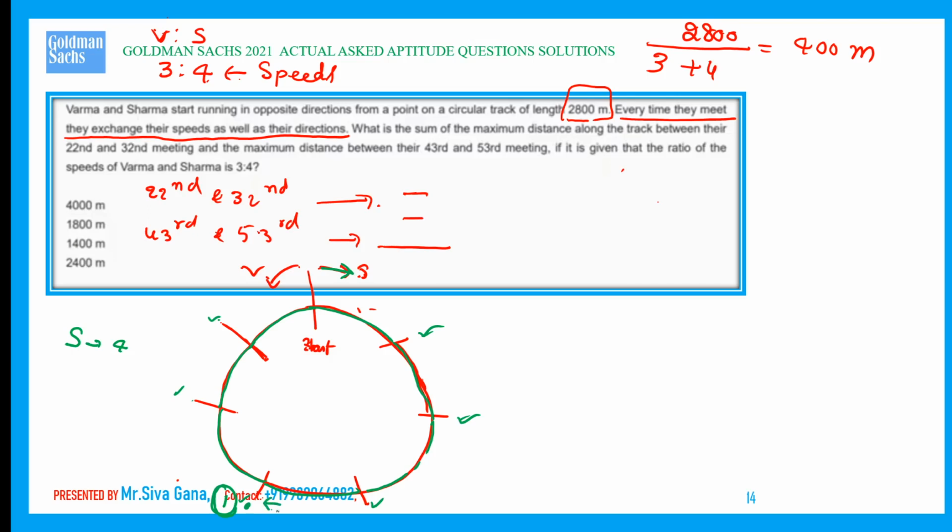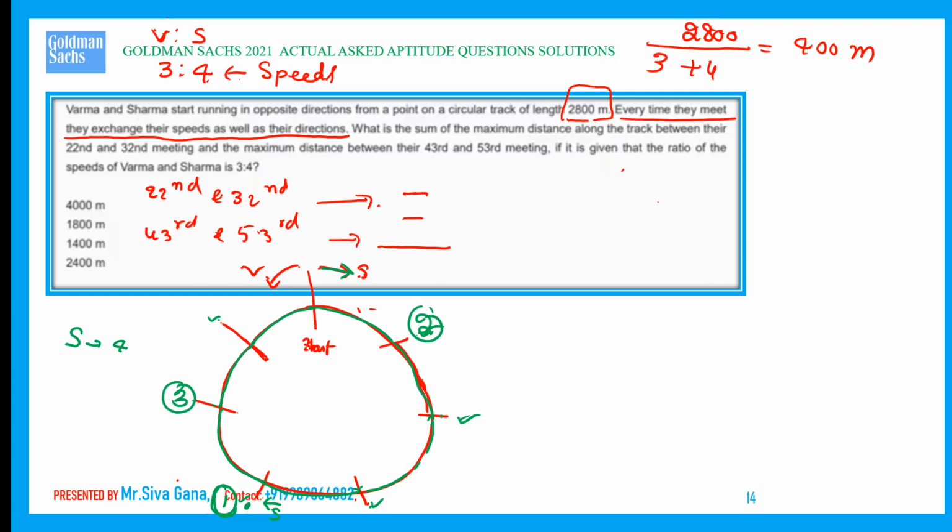Now, Sharma exchanges speed with Verma and changes direction, which means Sharma now covers 3 milestones backward: 1, 2, 3. Here is the second meet. Now 4 milestones backward: 1, 2, 3, 4. This is the third meet.